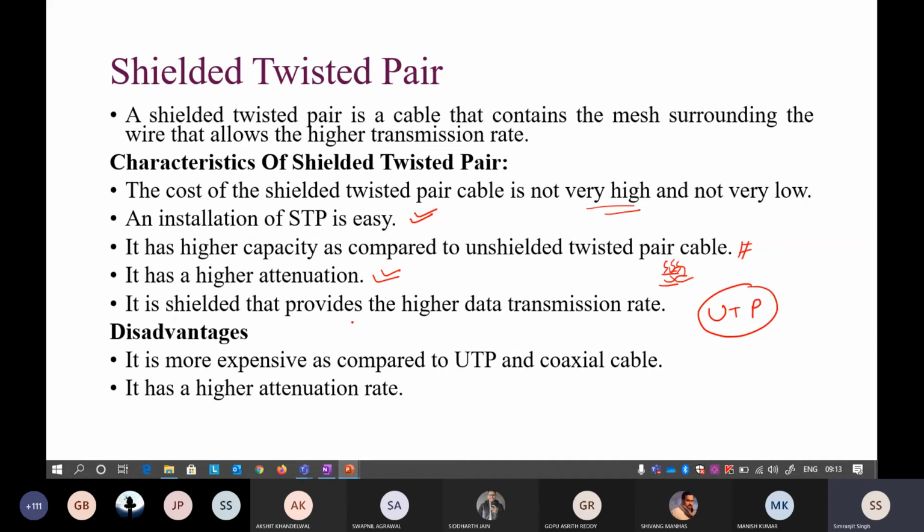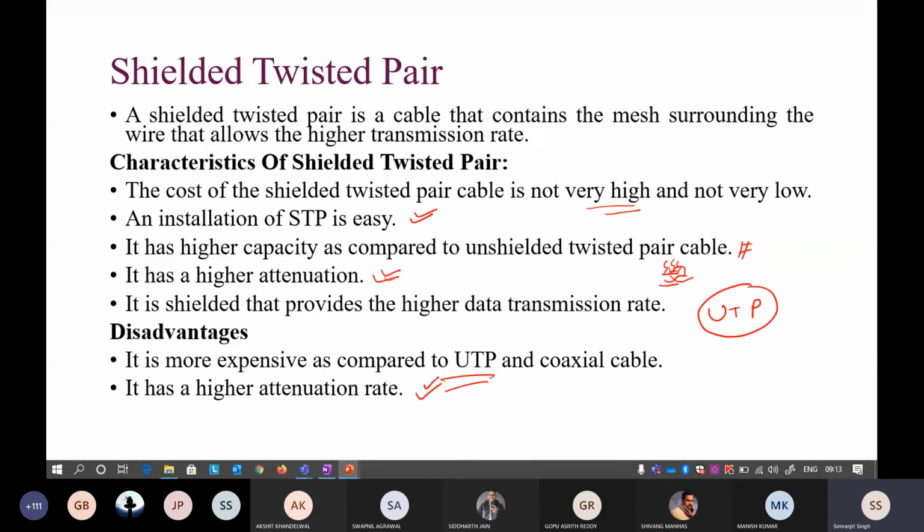Okay, so it is shielded, that provides a higher data transmission rate, that is possible, but the attenuation rate is also very high. Okay, so disadvantage, it is more expensive, and that is understandable. It is more expensive because it contains one more extra component, that is your metal shield, and it also has a higher attenuation rate.